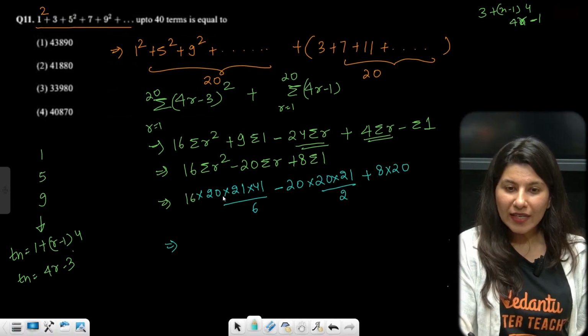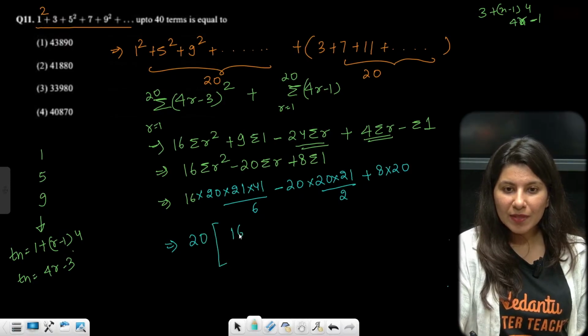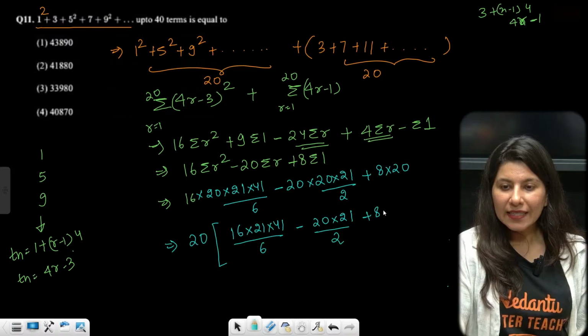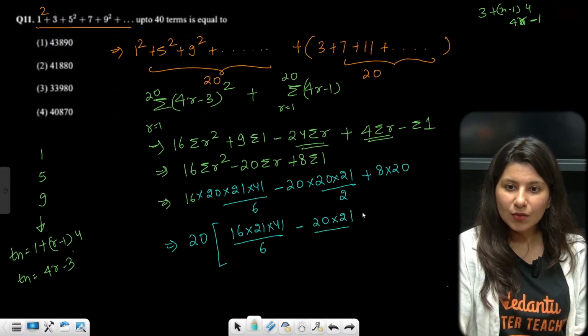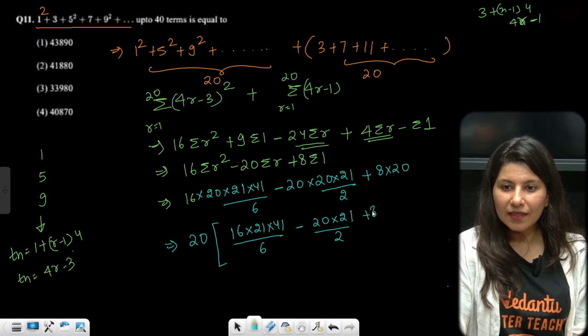Okay. So again, I think 20 is definitely coming out, so you can take 20 out. So if you take 20 out, this is going to be 16 into 21 into 41 upon 6, minus 20 into 21 by 2, plus 8. 20 is already out, right?